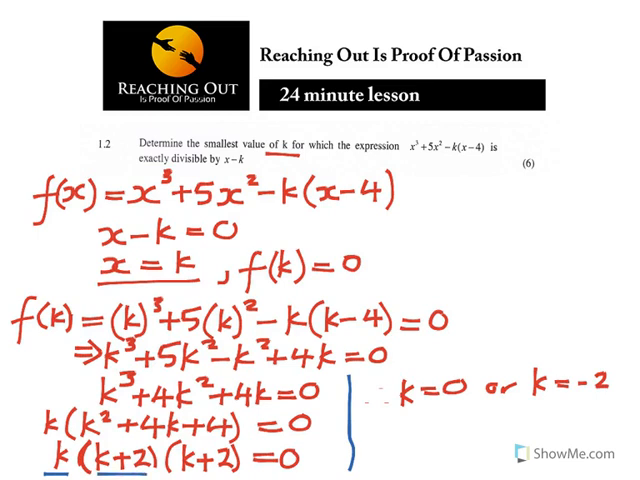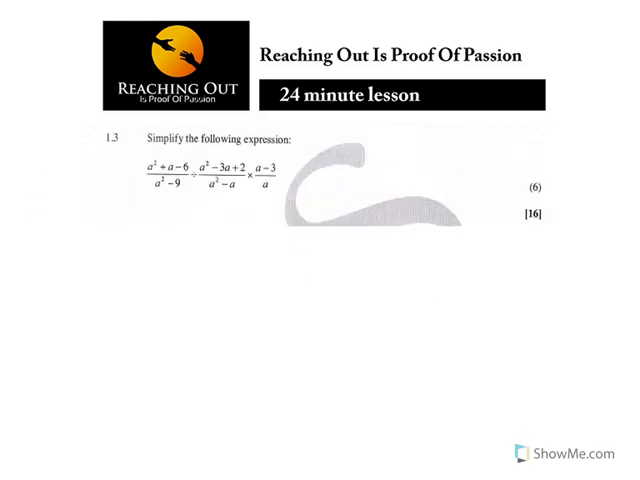Now the question is, what is the smallest value of k? The smallest value of k is equal to negative 2, because from these, either k is 0, which was the first one, or k is equal to negative 2. So that answer is negative 2, and you get how many marks? You get your 6 marks for that. It wasn't that difficult, but you needed to be careful on that. Let us look at the next question.